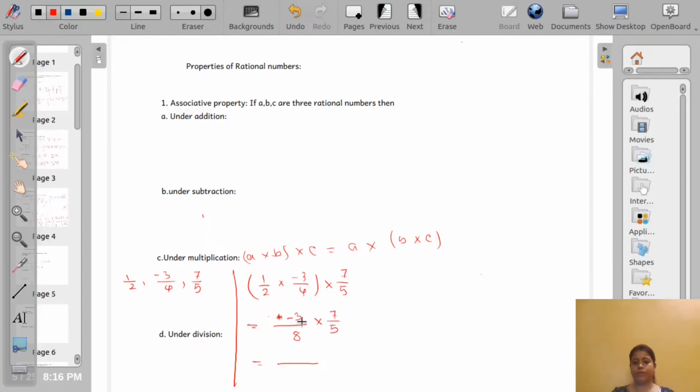Now numerator into numerator, that means minus will come here, 3 into 7 is 21, and it is 40.